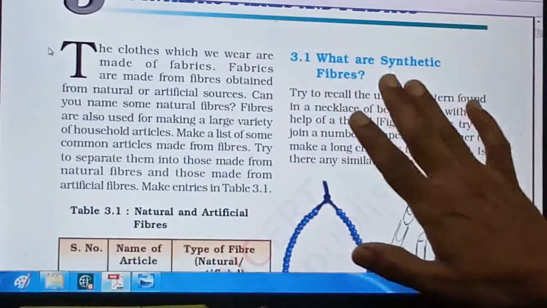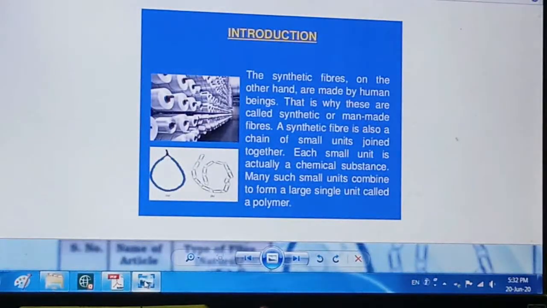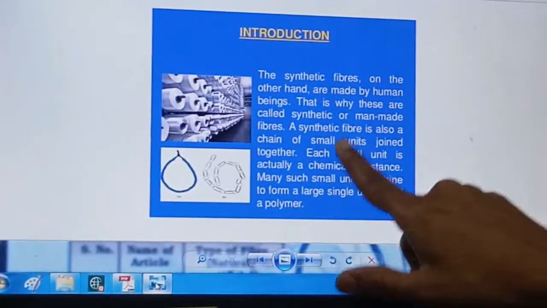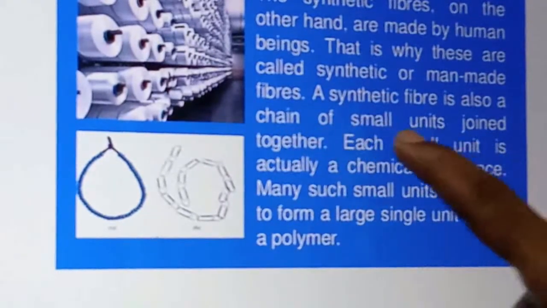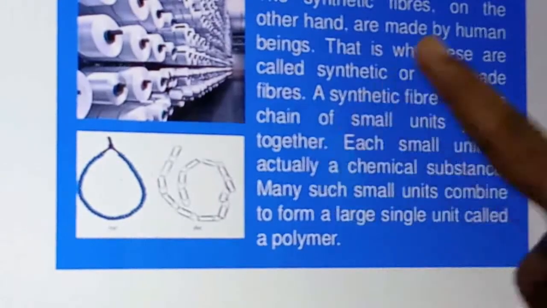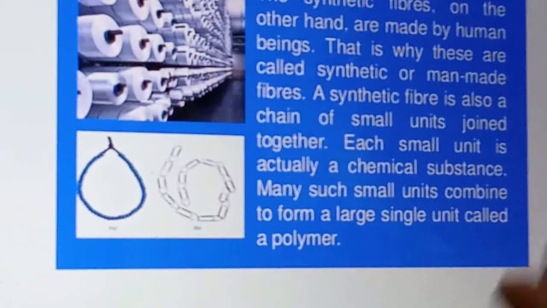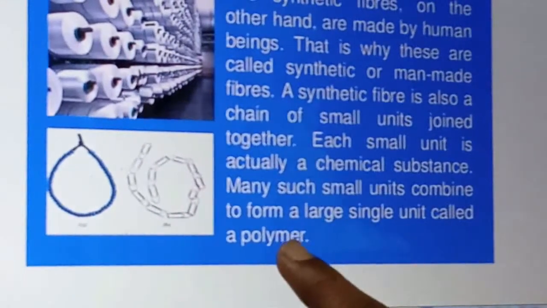See here the next point, what are synthetic fibers? Synthetic fibers are made by human beings, and these fibers have a chain of small units joined together with each other. Each small unit is a single unit of a chemical substance. They combine with each other to form a large single unit that is called a polymer.